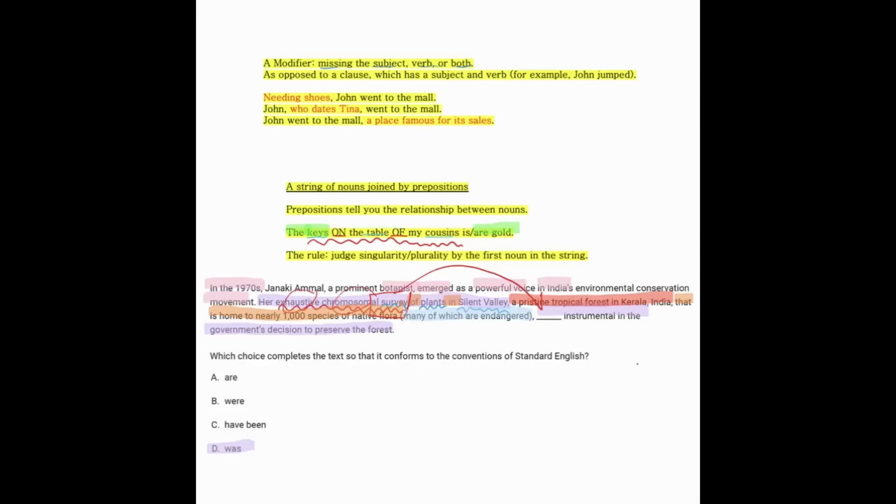This is as opposed to a clause, which has a subject and a verb, and is therefore a more substantial part of a sentence. So a forest in red, it could easily say this was a forest, and then it would be a clause. But just being a forest, in other words, a modifier, that means you could almost just stick it somewhere in a sentence. And in orange, that is home to nearly 1,000 species. If it said this place, that is home, if it had a subject, then it would be a clause as well. And in blue, many of which are endangered.